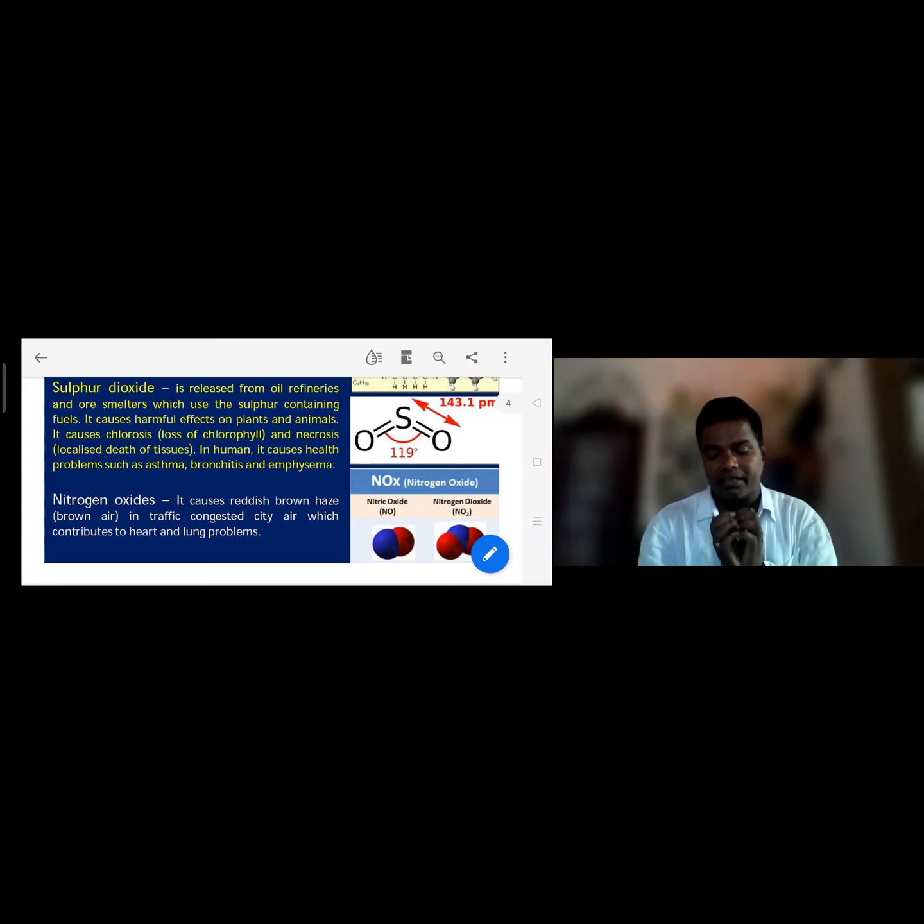And nitrogen oxides are there. What is nitrogen oxide? It causes brown air. The air forms brown hazy congested city air, which contributes to heart and lung problems. So with inhalation of nitrogen oxides, we face lung disorders and heart disorders.